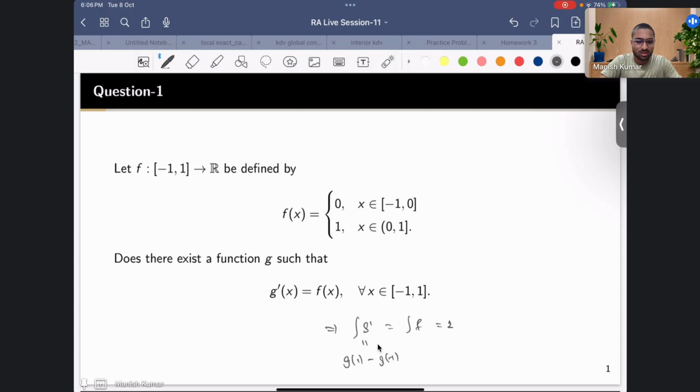So from here, how are we concluding the answer? I got this thing. Now this is not giving anything, right? Okay, so what is your guess? Are you saying that g will exist, or that g will not exist?